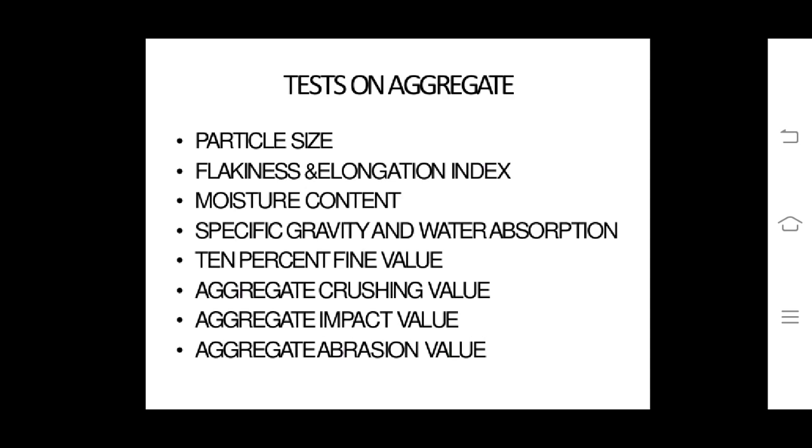Now, as per earlier discussion, we have discussed various properties of aggregate, and we have to study those properties of aggregate by conducting various tests. The following are some of the tests used for checking properties of aggregates like particle size, flakiness and elongation index, moisture content, specific gravity and water absorption, 10% fines value, aggregate crushing value, aggregate impact value, and aggregate abrasion value.